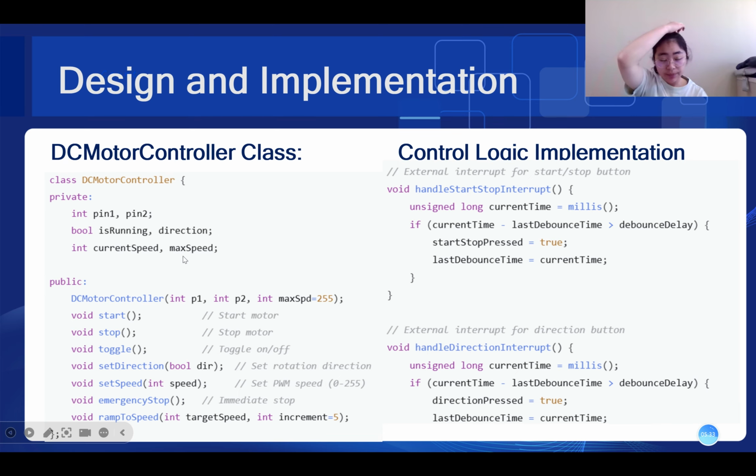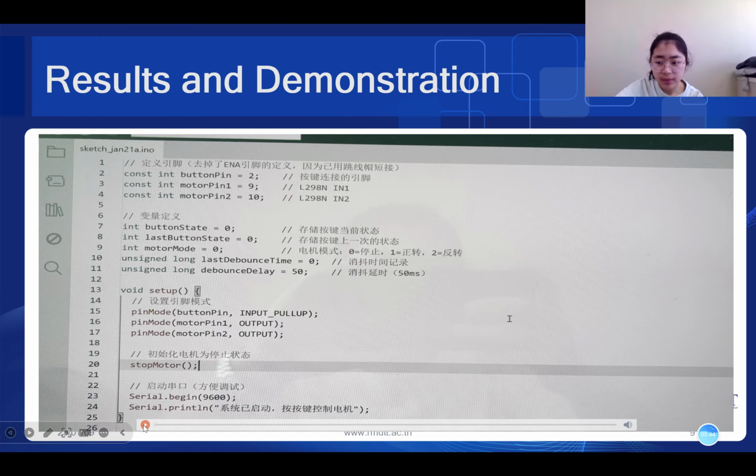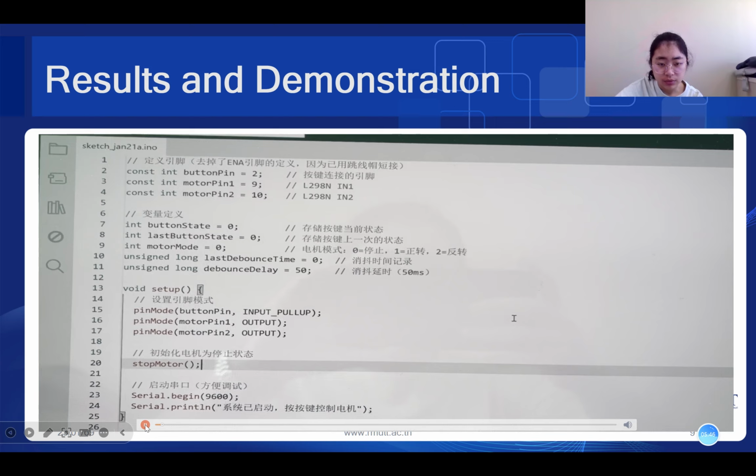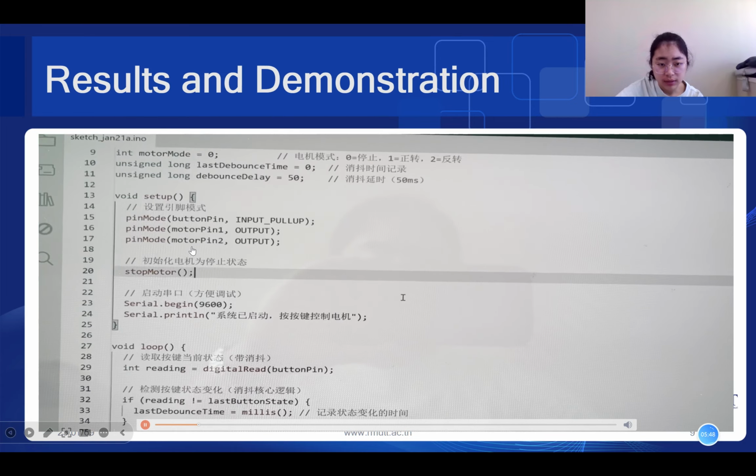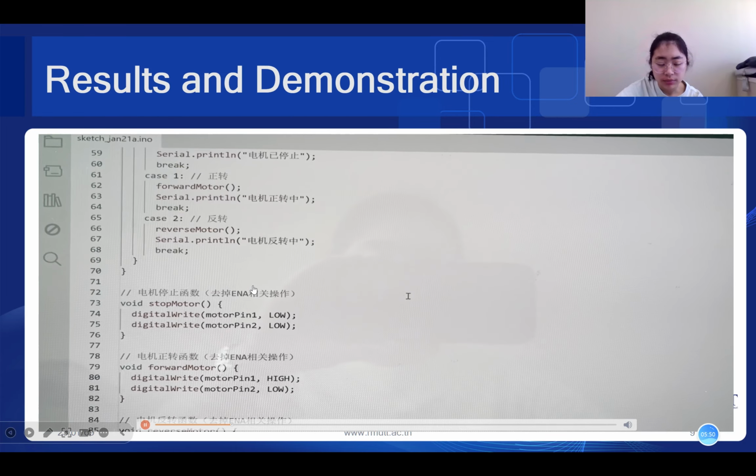Put this code in the Arduino IDE and the controller will implement the state. So this is my work. Let me show you. And this data is in the Arduino.